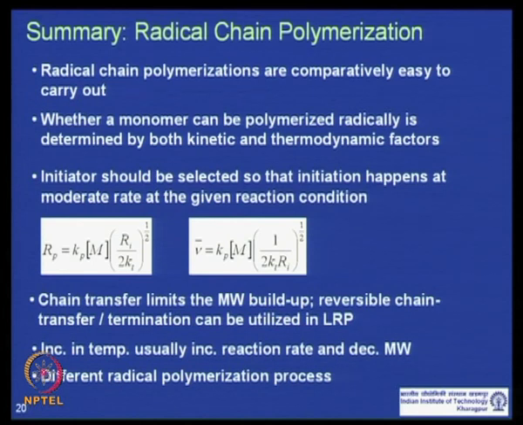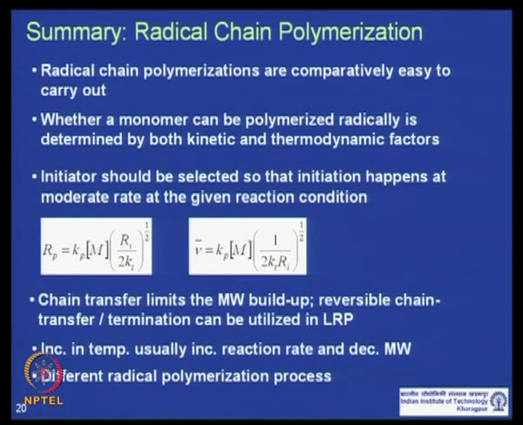If chain transfer agents are present, the chain transfer reactions actually limit the molecular weight build-up. The more the amount of chain transfer agent, the lower is the molecular weight.